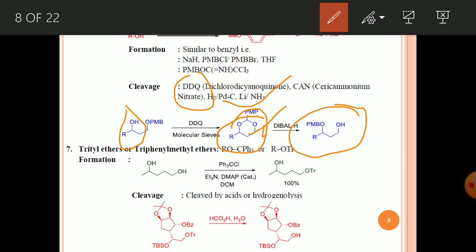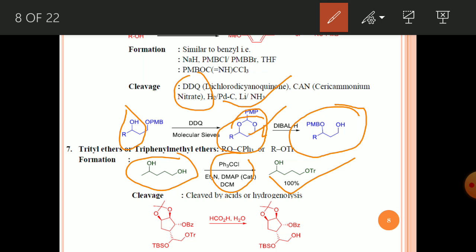Another is trityl ether. Trityl is a very bulky ether. Trityl means triphenyl methyl. How is it formed? Suppose a compound has two OH groups, one primary and another secondary. The primary can be easily protected using trityl chloride and triethylamine. Because of the bulkiness of trityl chloride, the secondary alcohol will not be protected. So you get only the primary protected trityl, in 100%, with no reaction on the secondary alcohol.